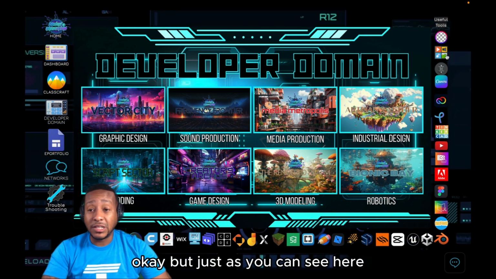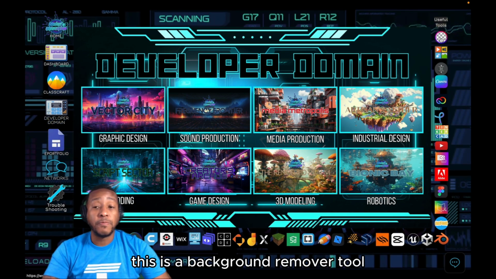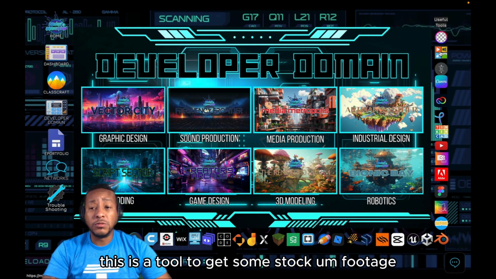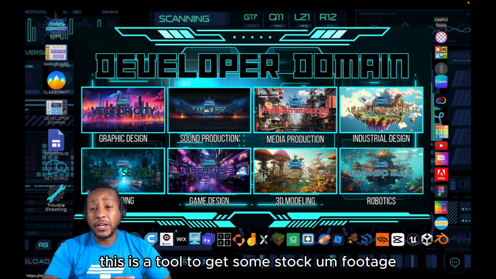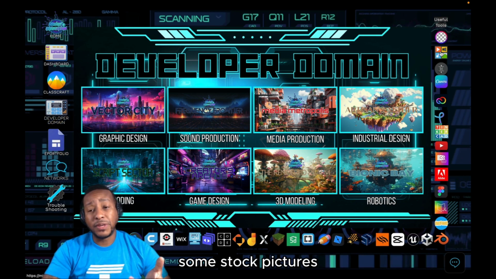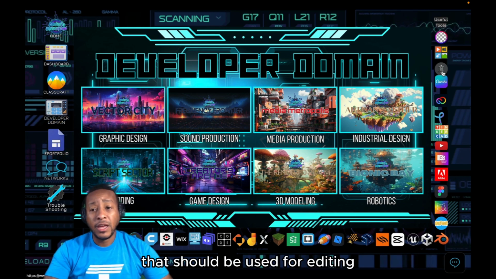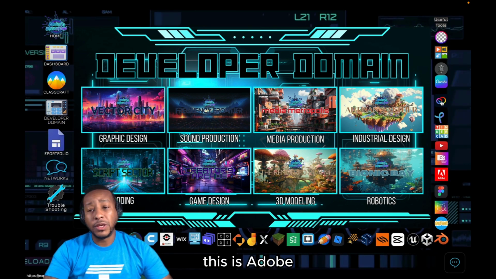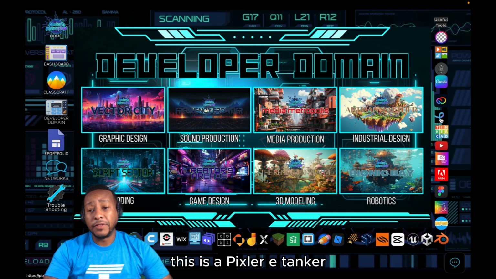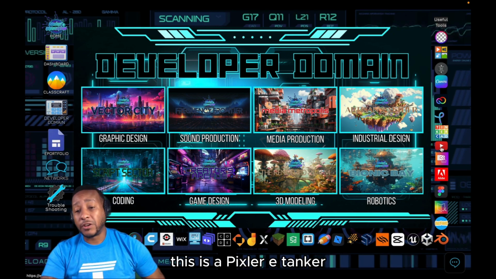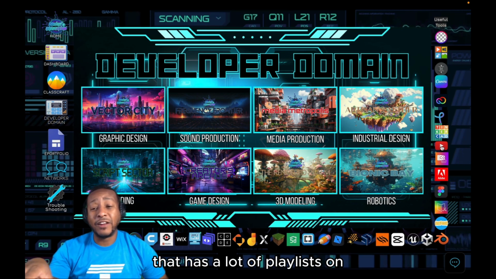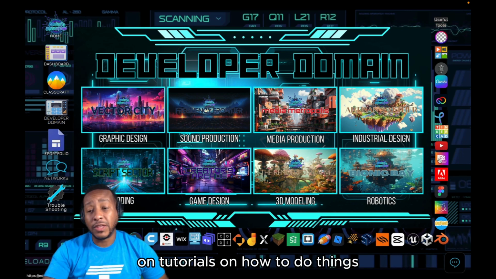But as you can see here, these are useful tools. This is a background mover tool. This is a tool to get some stock footage, stock music, and stock pictures that you can use for editing. This is the compressor tool. This is Canva. This is Adobe Express. This is Pixlr E, Tinkercad, YouTube. You might be able to go to one of our channels that has a lot of playlists on tutorials on how to do things.